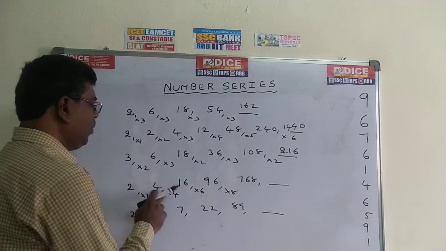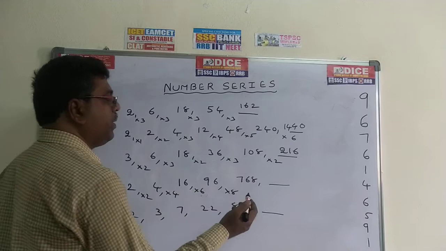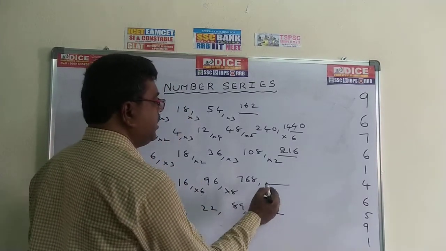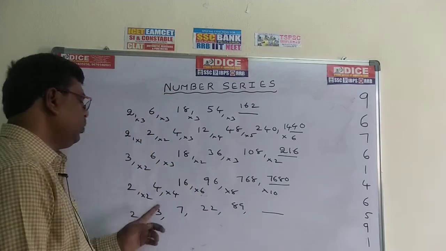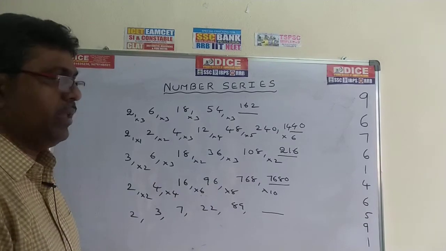2 into 2, 4. 4 into 4, 16. 16 into 6, 96. 2, 4, 6, 8, automatically the next number is into 10. So 768 into 10, the value is 7680. Into 2, into 4, into 6, into 8, next into 10. So the value becomes 7680, the required answer.